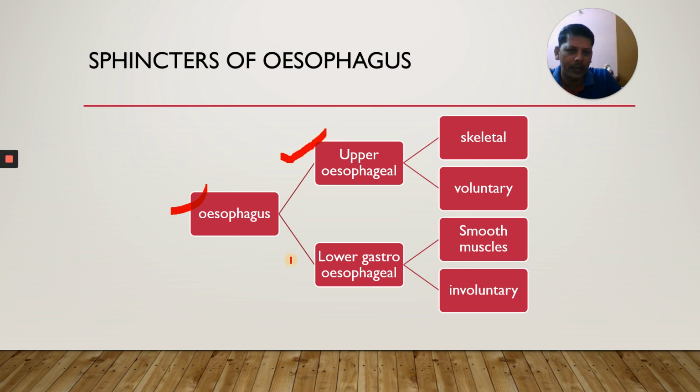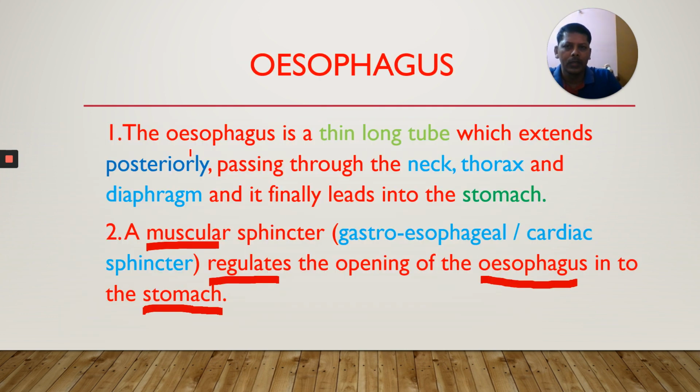At the end of the esophagus, there is a lower gastroesophageal sphincter or cardiac sphincter. Upper esophageal sphincter is made up of skeletal muscles. It is voluntary in function, and lower esophageal sphincter is made up of smooth muscles. It is involuntary. Both are quite opposite here. Skeletal muscle, voluntary. Smooth muscle, involuntary. One is in the upper part of the esophagus at the beginning, the other in the lower part of the esophagus. Okay, that's about the esophagus.